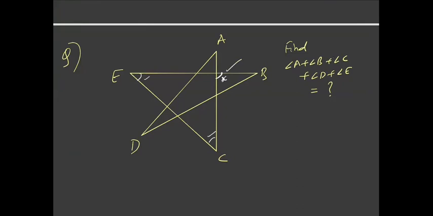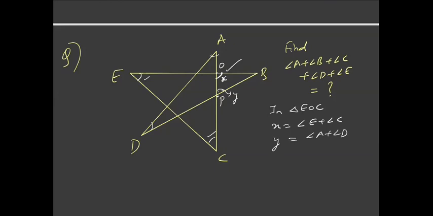So X is an exterior angle. If I consider this triangle, say this point is O, then in triangle EOC, X is an exterior angle. So X is nothing but equal to angle E plus angle C. Similarly, if you see this angle Y, angle A and angle D, I can say that in triangle ADP, angle Y is an exterior angle. So angle Y is equal to angle A plus angle D.